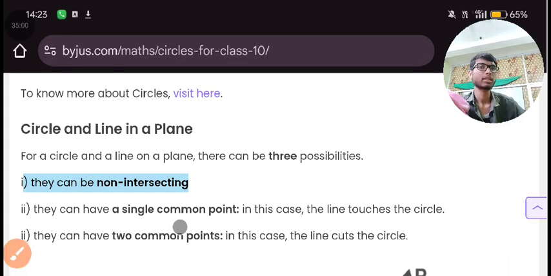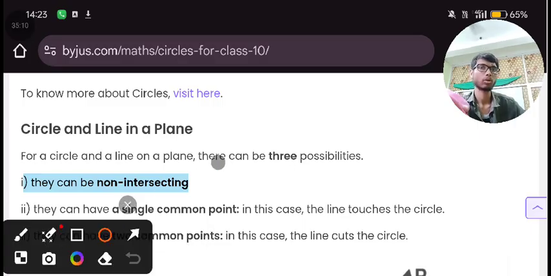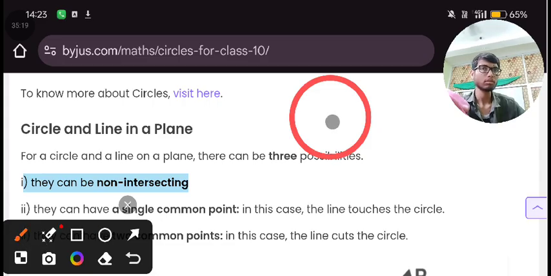But what about this? They can have a single common point. They can have two common points. Look over here, there are three possibilities: one point inside the circle, a second point outside of the circle, and a third point on the circumference of the circle.